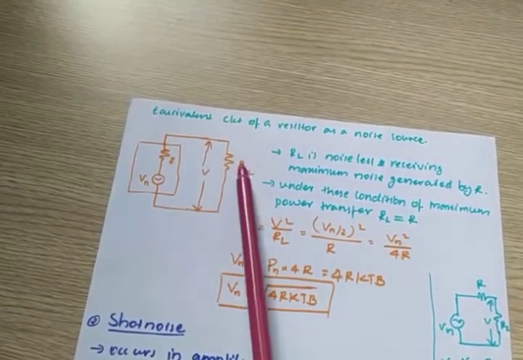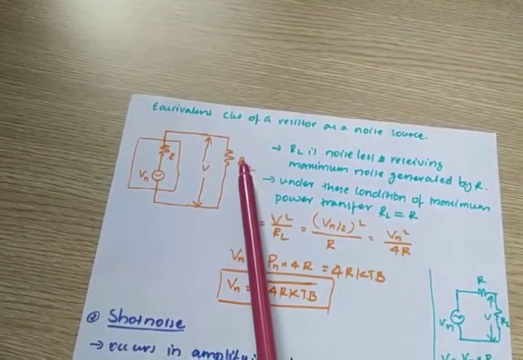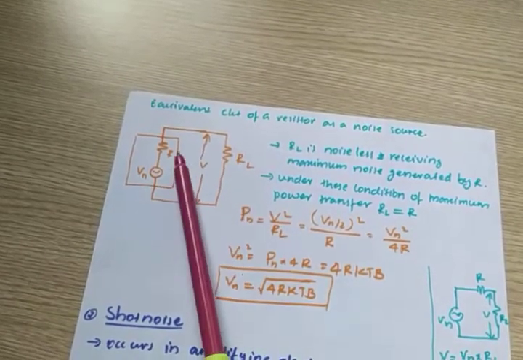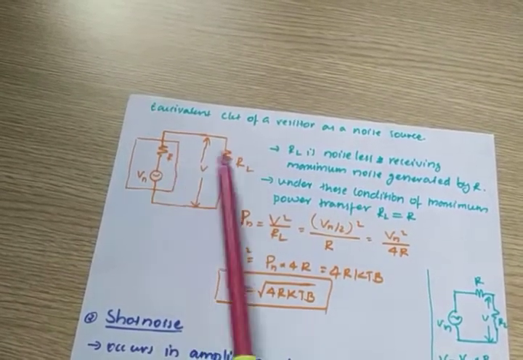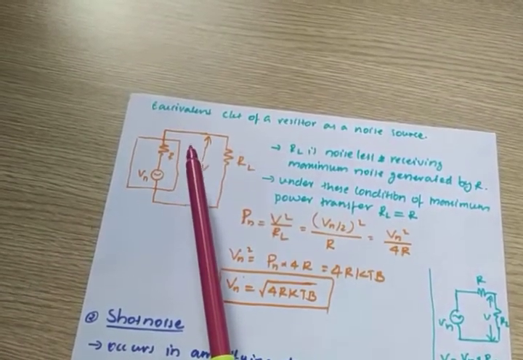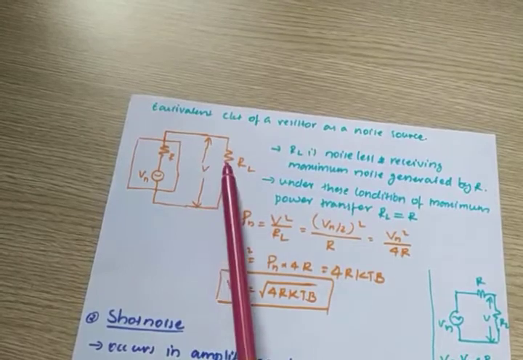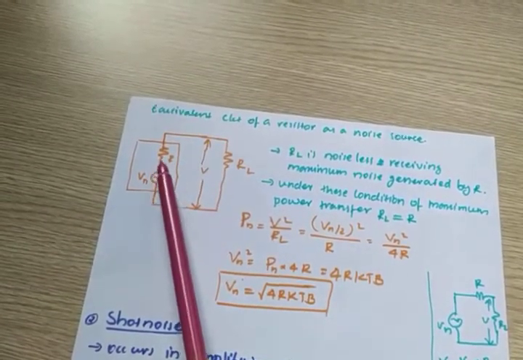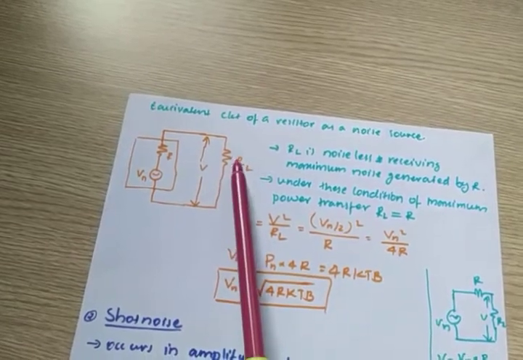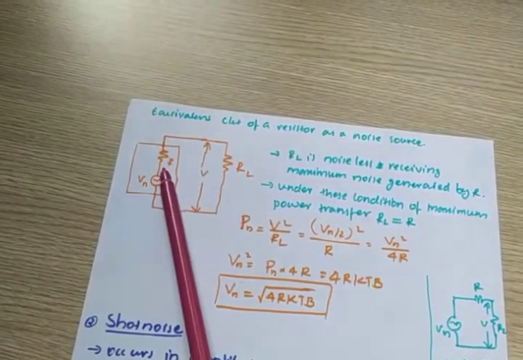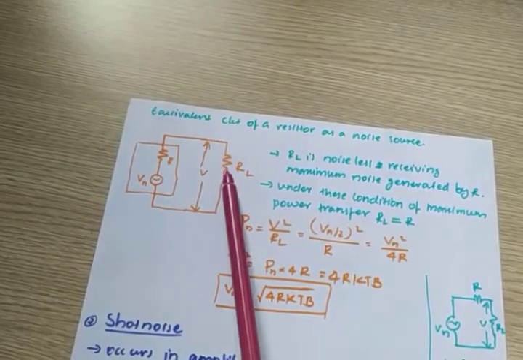This resistance receives maximum noise power under the condition RL equal to R. If these two resistances are equal, we have a theorem, the maximum power transfer theorem. The theorem says that when two resistances are equal, maximum power will be transferred from source to load. This is the source resistance, this is the load resistance. If these two resistances are equal, maximum power is transferred from the source to the load.